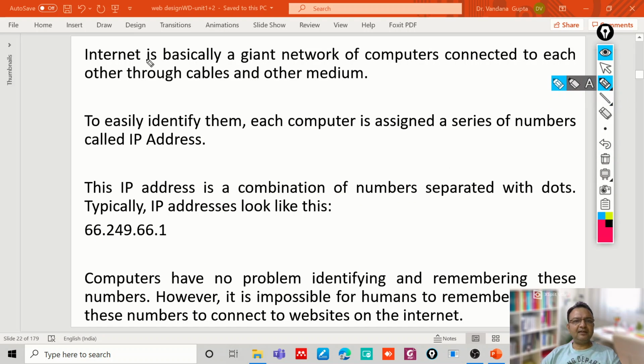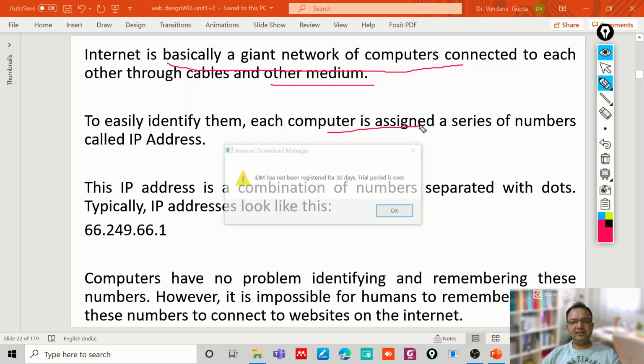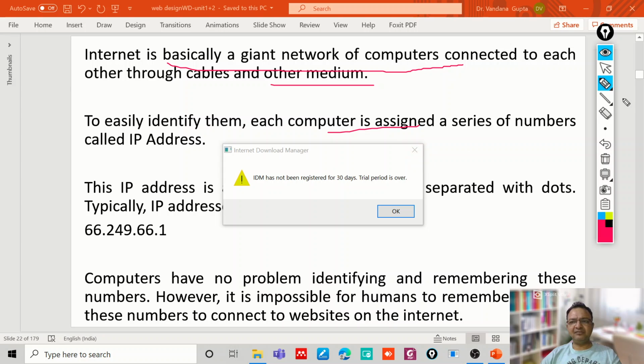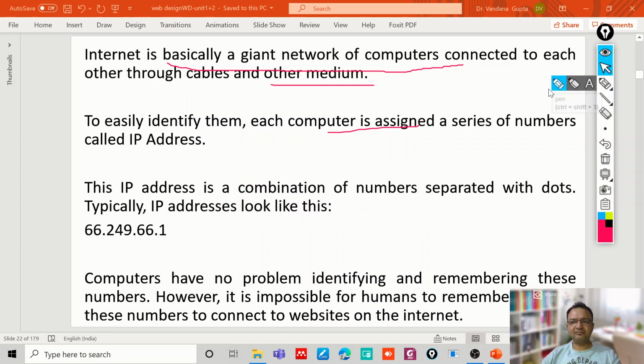We know that the internet is a giant network of computers which are connected together through cables and other media, and to identify each and every computer, they are assigned a series of numbers which are called an IP address. An IP address is a combination of numbers separated by dots, and it looks like this: 66.249.66.1.